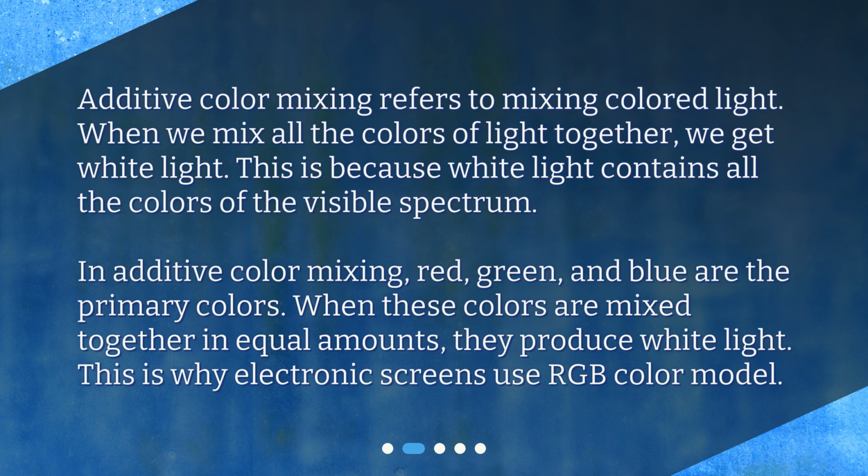In additive color mixing, red, green, and blue are the primary colors. When these colors are mixed together in equal amounts, they produce white light. This is why electronic screens use the RGB color model.